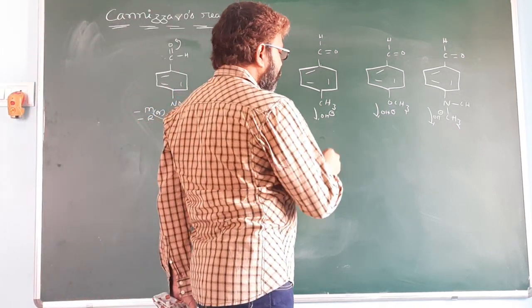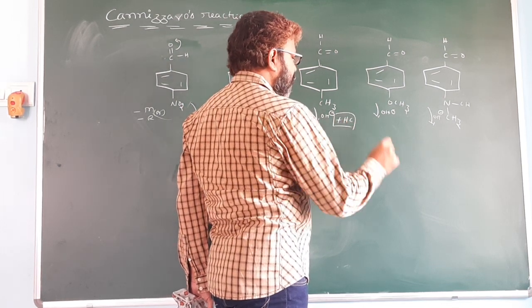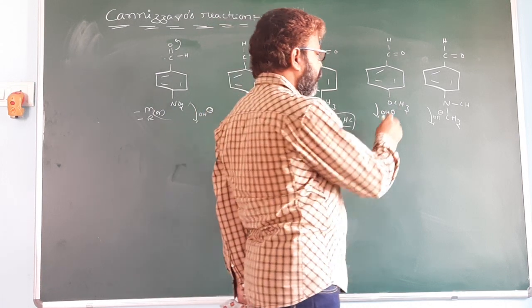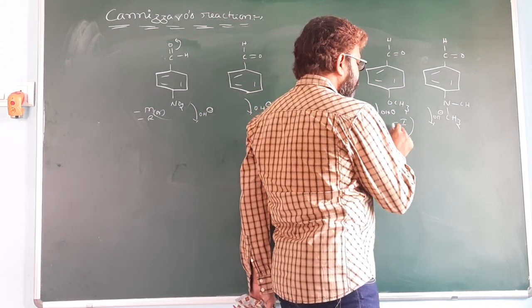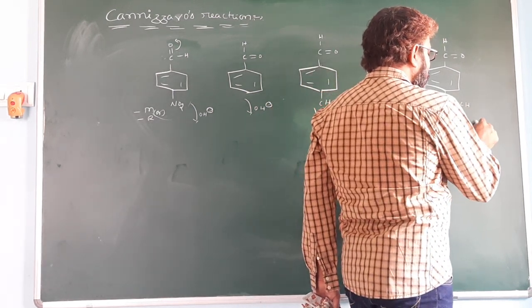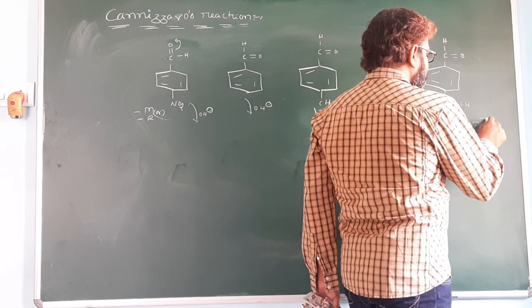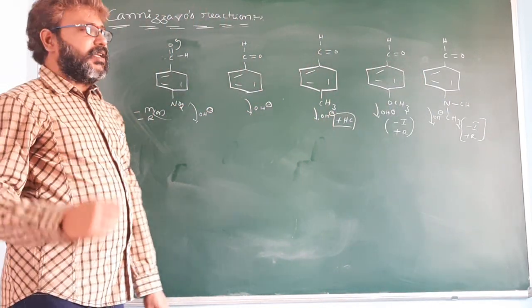Methyl is a plus hyperconjugation, electron releasing group. OCH3 is minus I plus R, and N(CH3)2 is also minus I plus R, a strong electron releasing group.